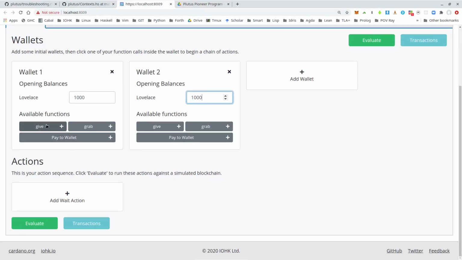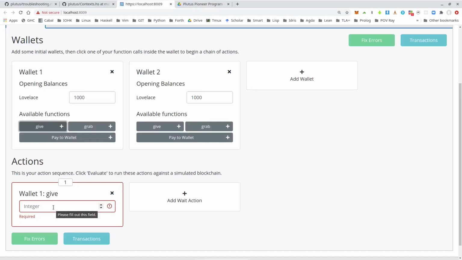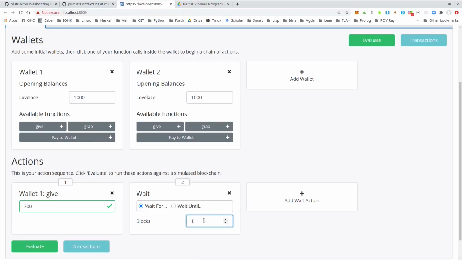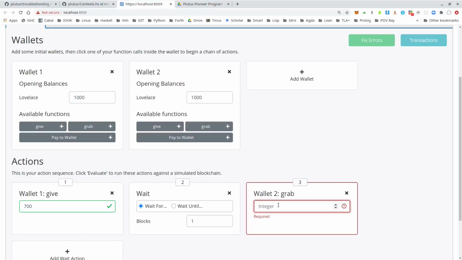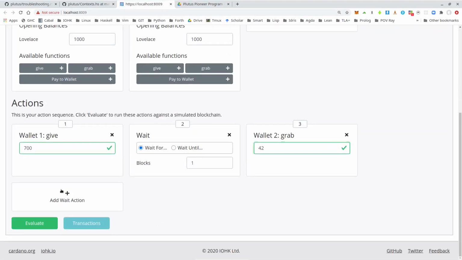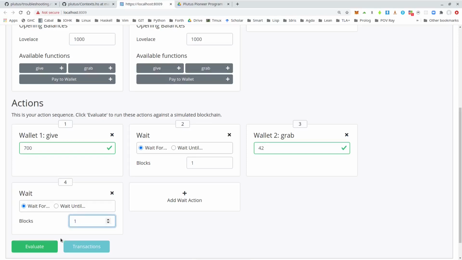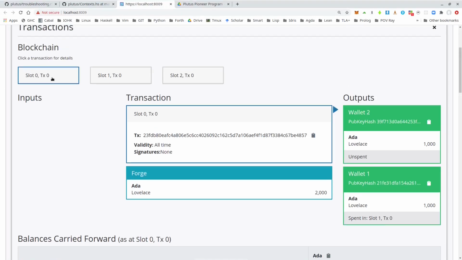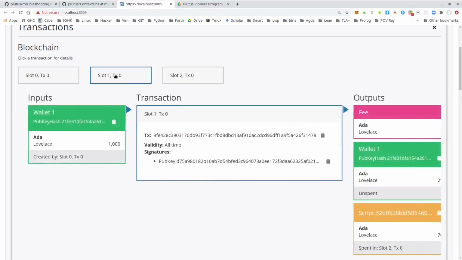And using that, we can see that the isData still works. So if we, for example, give 700 and then wait, and then wallet 2 grabs with, let's say, the right redeemer with 42, and we wait and evaluate. Then the first transaction, the Genesis transaction, is as before, and we see now wallet 1 and wallet 2 both get 1,000 Lovelace in the beginning.